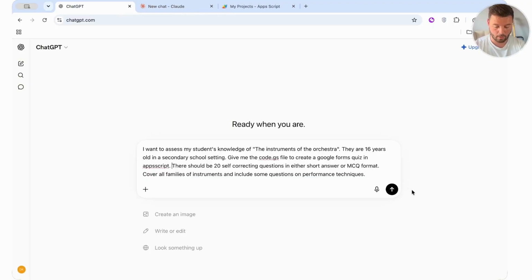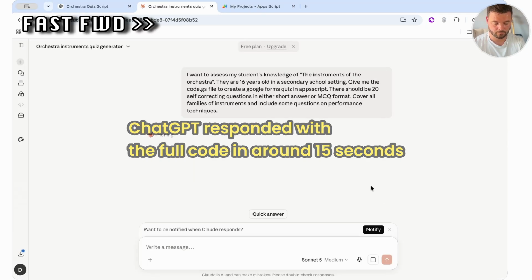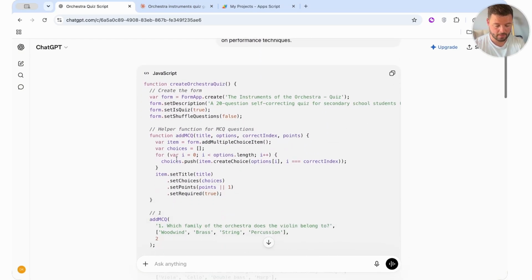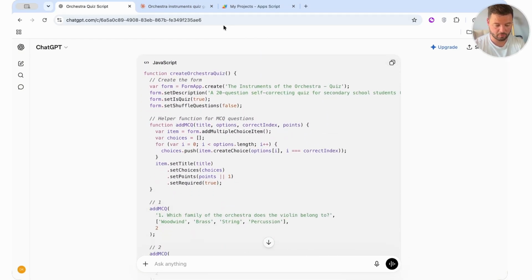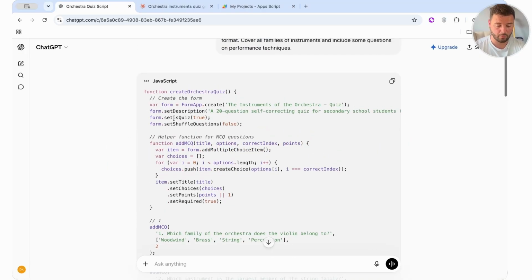So I'm going to hit go on both of them now. This will give us a rough estimate of time each of them take and then how they respond as well. ChatGPT has already returned the code for me that I can copy up here using the copy function. Claude is taking a little bit longer to think through it. It's figuring it out. I'm going to continue on now while Claude is still getting its thoughts together.